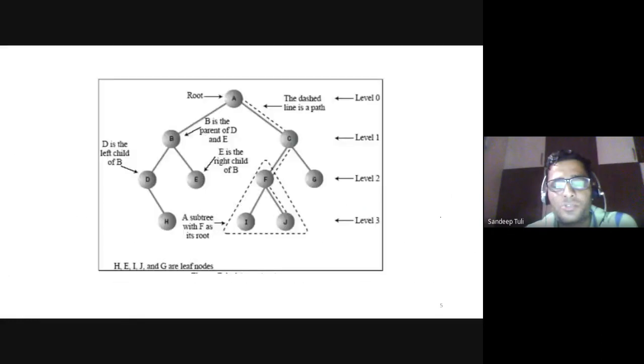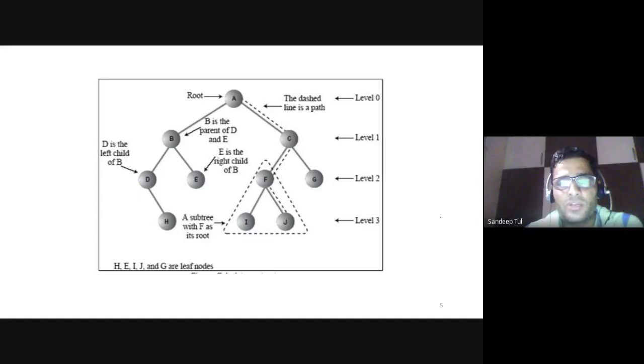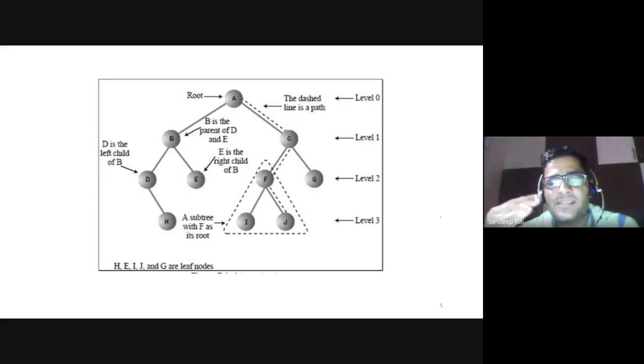Now with this diagram you can also understand that. How many levels are there in this? Four levels are there actually, and levels always start from 0. So the root node will always be at level number 0. Like indexes in an array always start from 0, similarly here the levels will always start from 0.